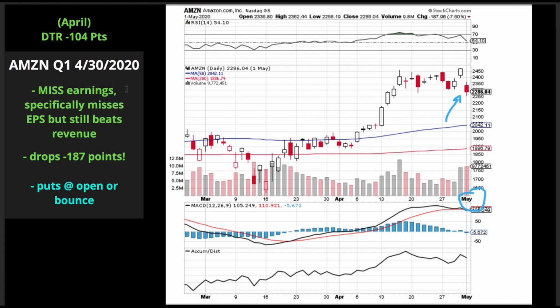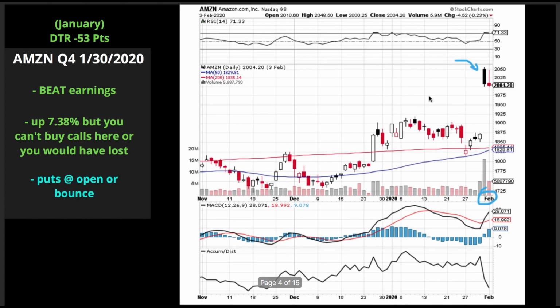Now, April 30th, they miss earnings and they gap down. So what happens here? It drops 187 points from the previous day. Your best entry here was puts at the open or on the bounce. So now you see 2 out of 2 scenarios: your best entry is puts at the open or the bounce. Let's go to another one.